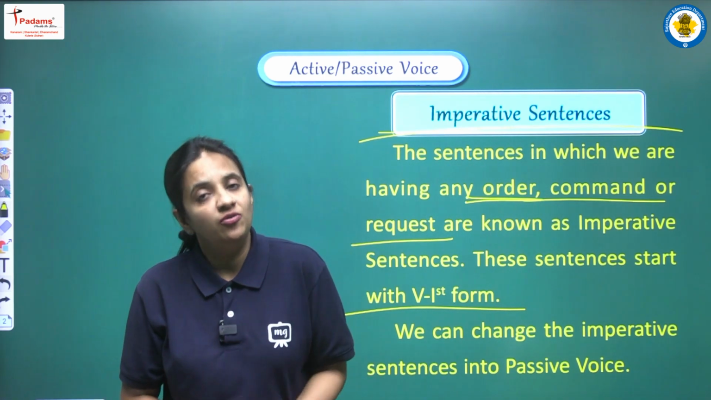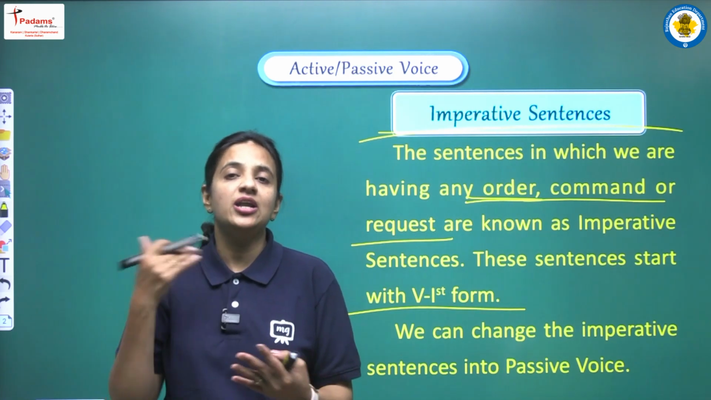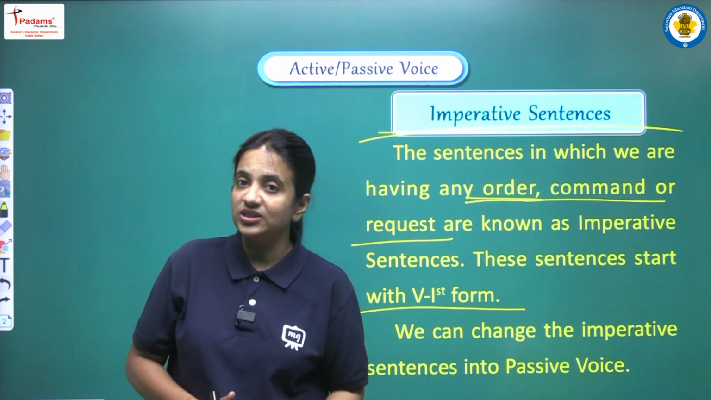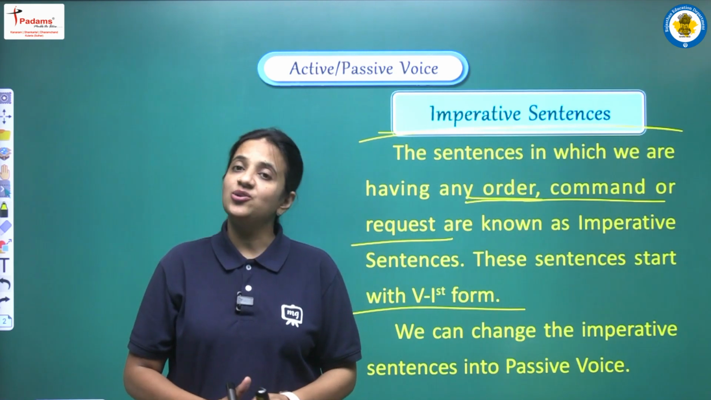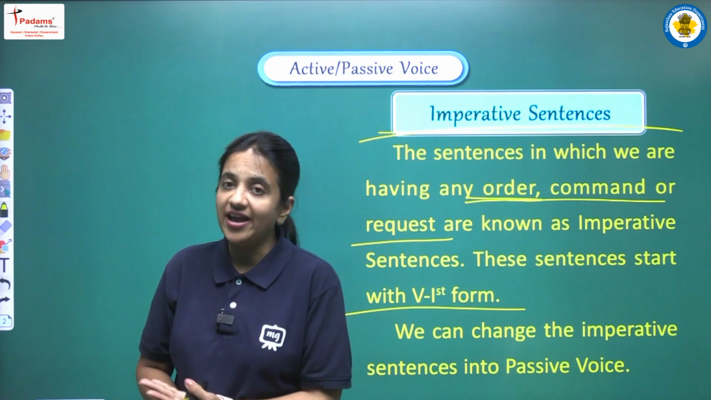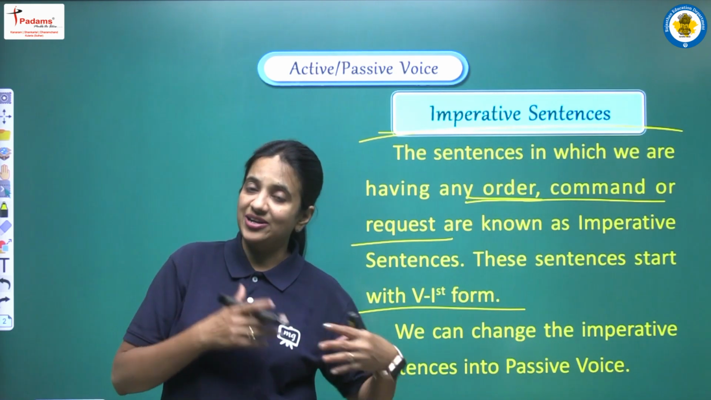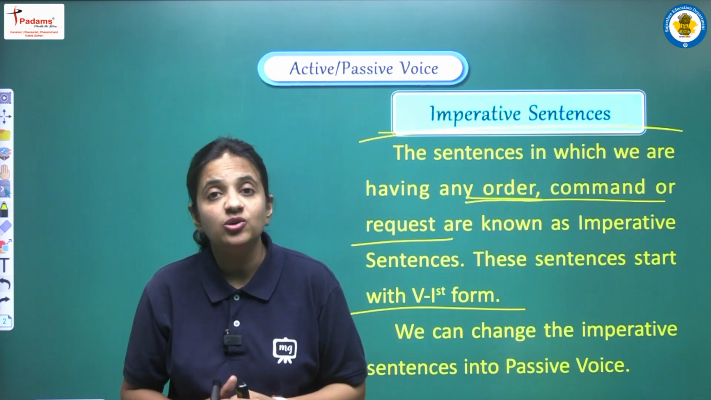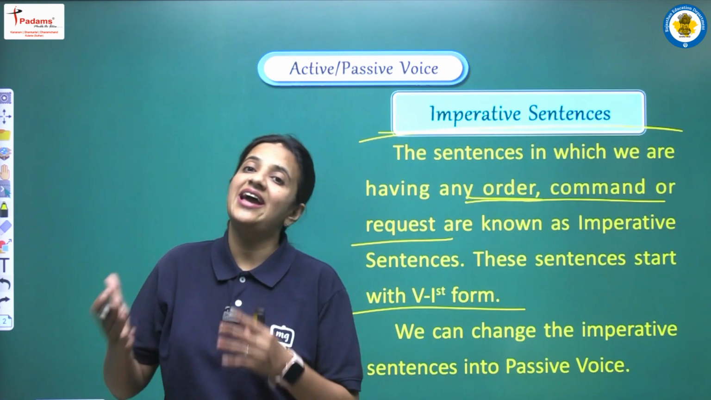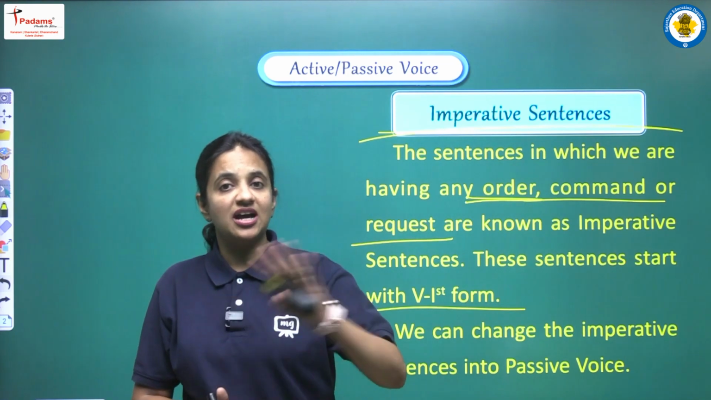These sentences start with verb first form, and it's very easy to identify such sentences. Why? Because always such sentence start with main verb की first form से start होते हैं. Generally sentence कैसे start होते हैं? Subject से start होते हैं, right? पर अगर हमें sentence imperative दिया गया है तो वो start होता है direct verb से, direct main verb की first form से वो start होता है.